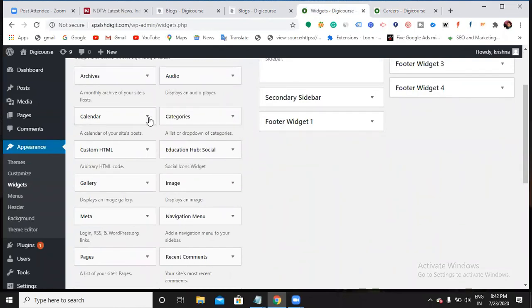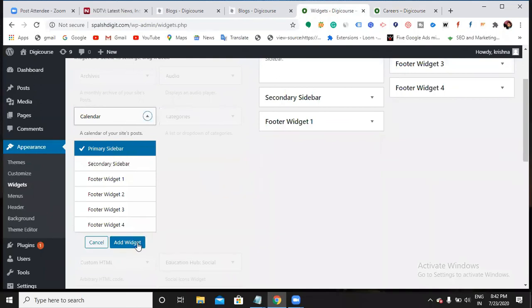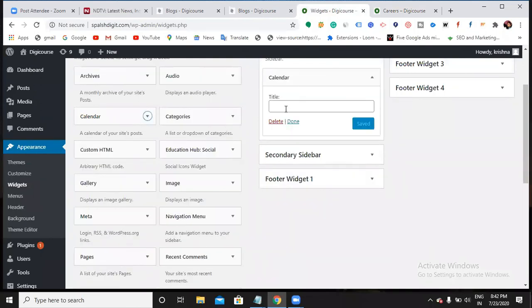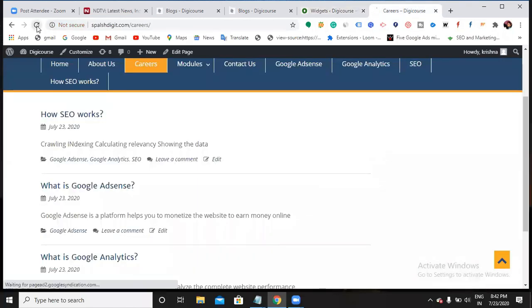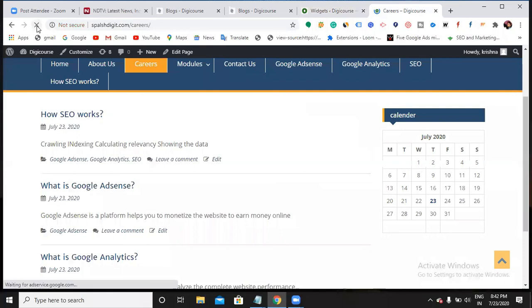So let me add one thing now. Let me add a calendar. Refresh. What happened now? Calendar has come. So in such a way, whatever you want to show. If you want to show some images, if you want to show some videos, you can simply show.